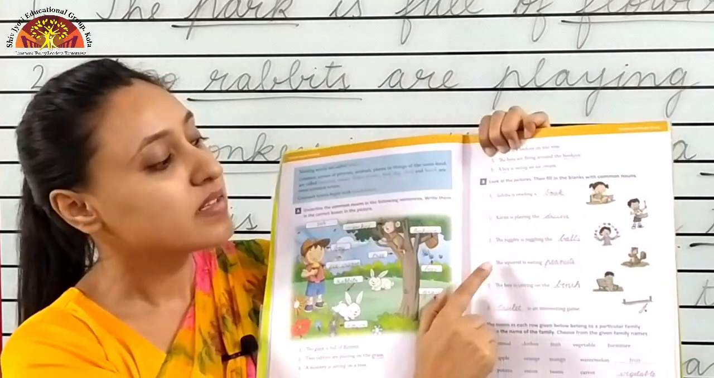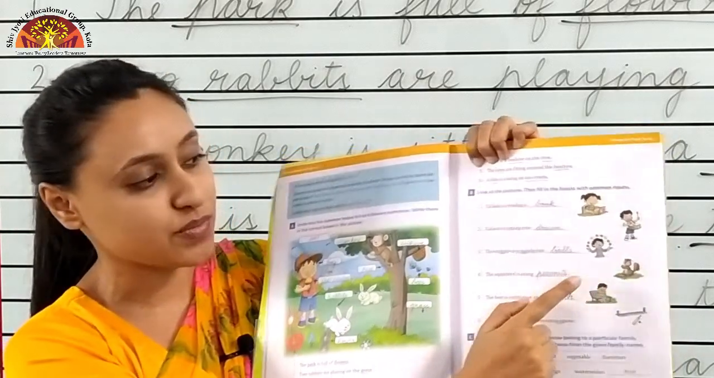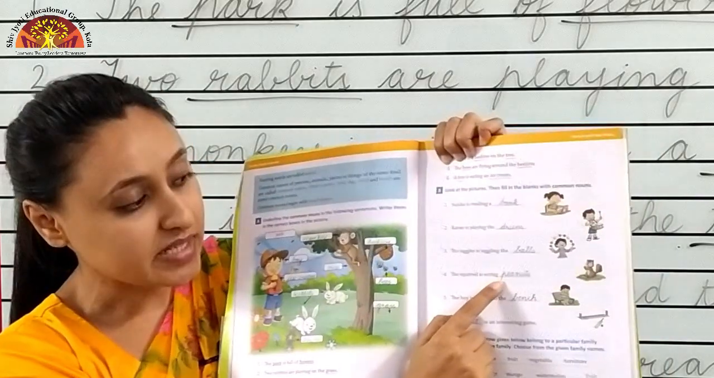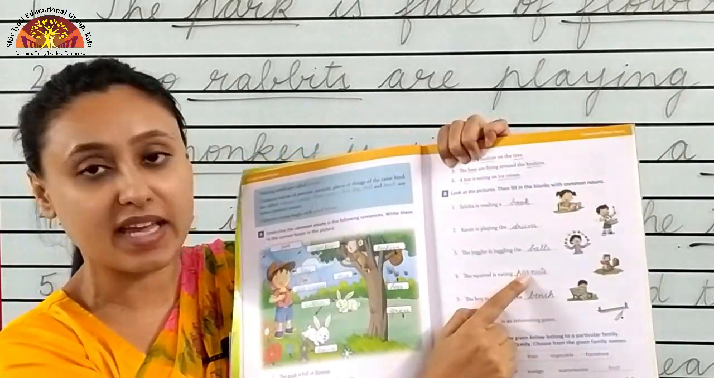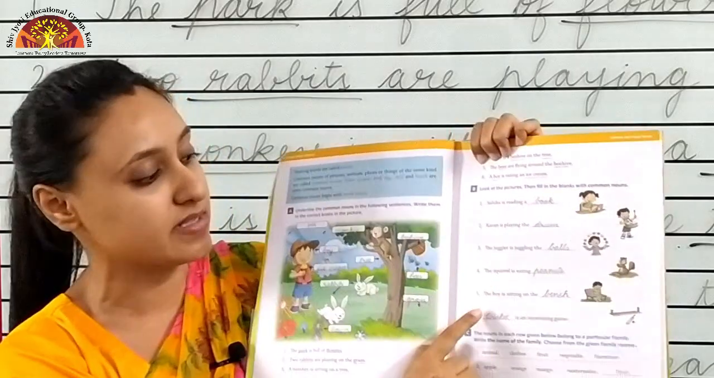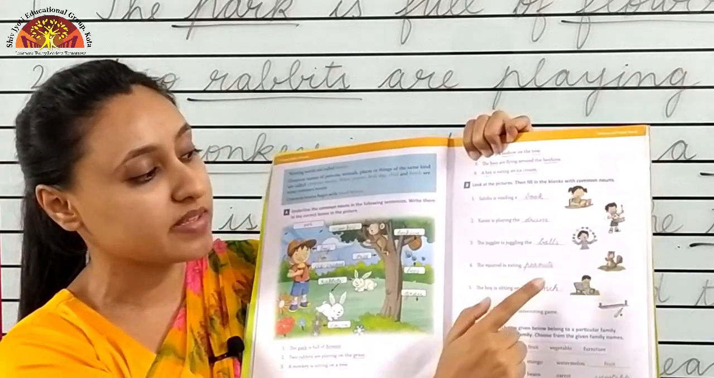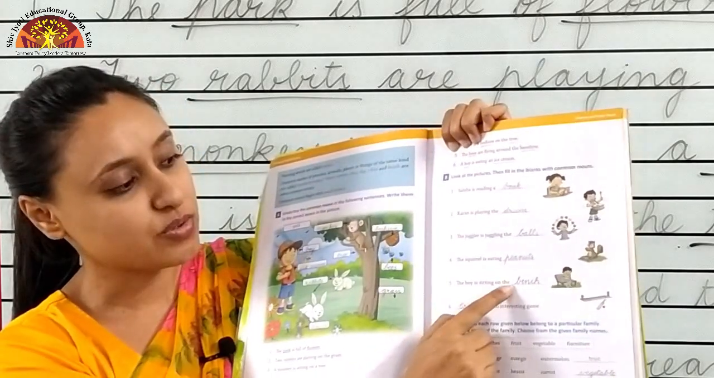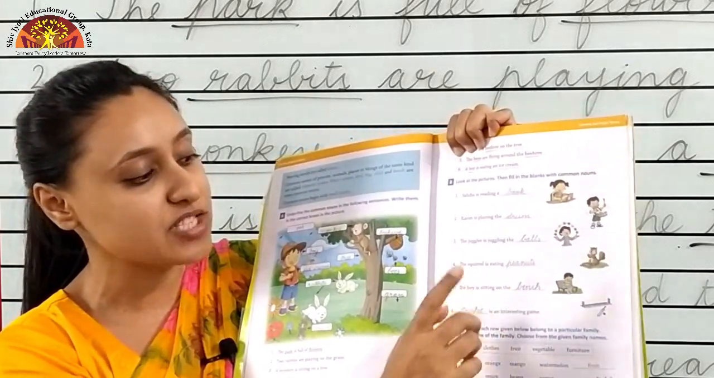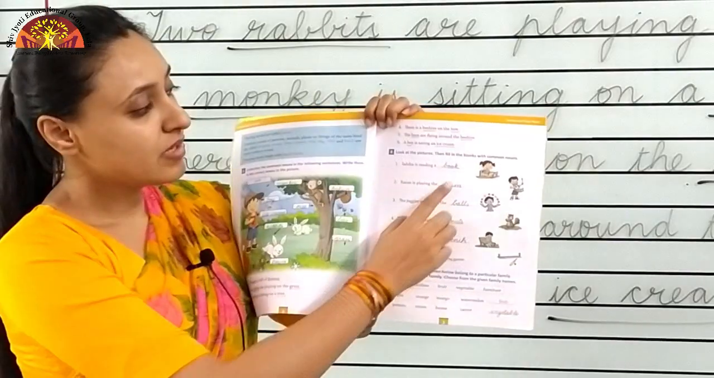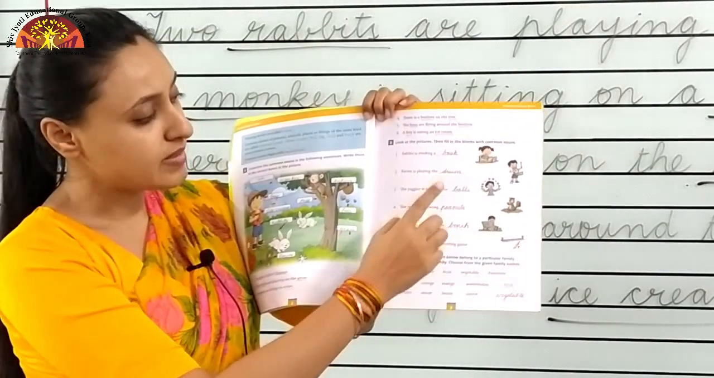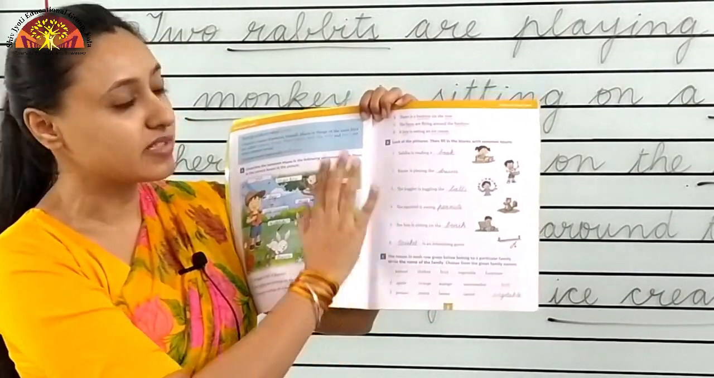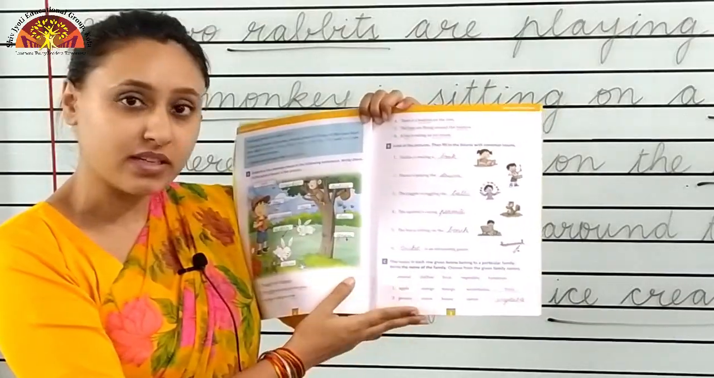B-A-L-L-S, balls. The squirrel is eating dash. What is the squirrel eating? Peanuts. So write P-E-A-N-U-T-S, peanuts. The boy is sitting on the dash. Where is the boy sitting? The boy is sitting on the bench. So write B-E-N-C-H, bench. So children, book, drum, balls, peanuts, bench, cricket, these all are common nouns, okay?